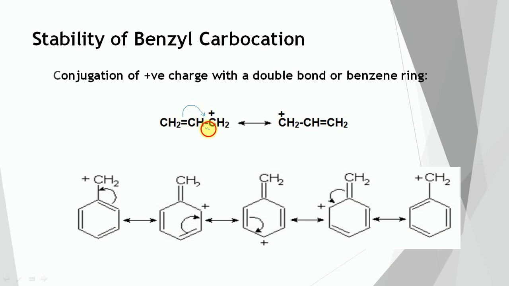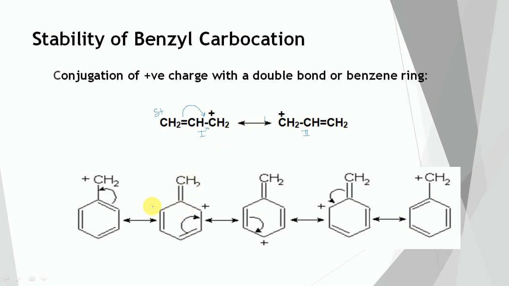There is a formation of a double bond and the positive charge comes here. So structure number 1 and structure number 2 will get formed. Due to resonance stabilization, the allyl carbocation is stable. It has two equivalent structures.